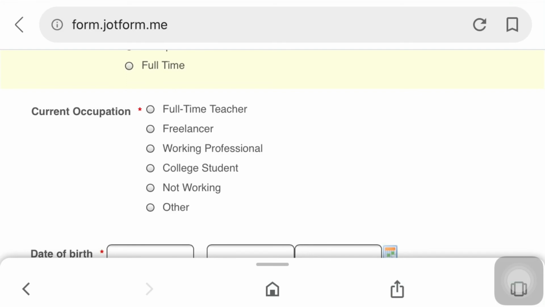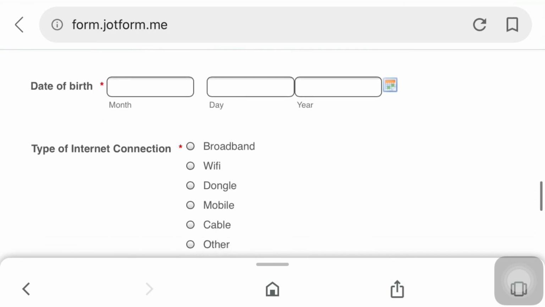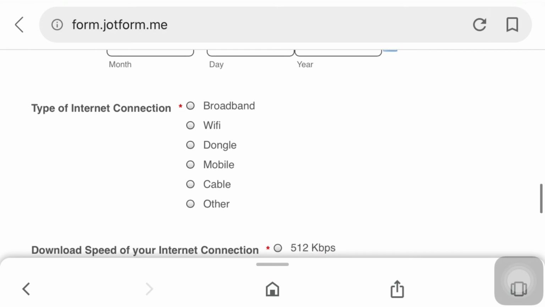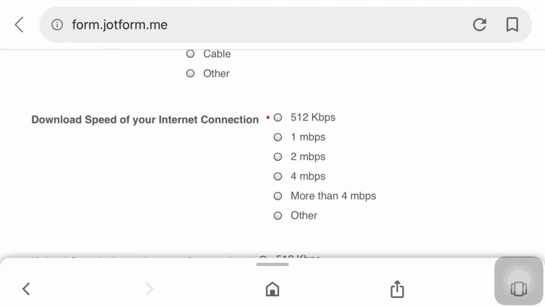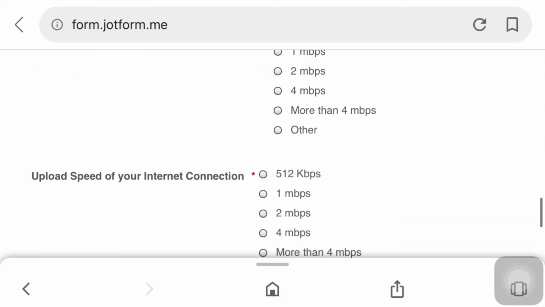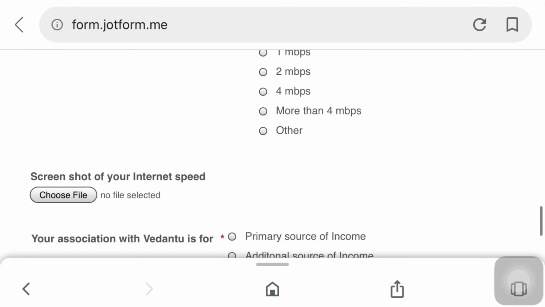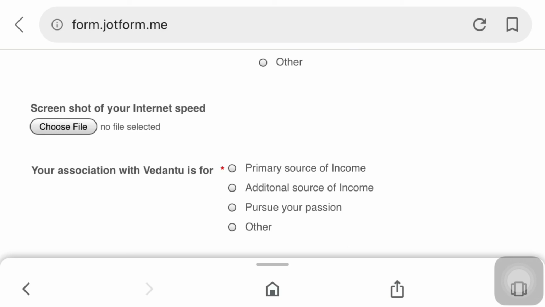And next, current occupation. So whether you are a full-time teacher or a freelancer, working professional, or a student, you need to mention. And date of birth. And next, type of internet connection. If you are teaching online, the internet connection is a must, and you can choose the internet connection. You need to mention the download and upload speed of your internet, if you are using mobile phone, broadband or Wi-Fi. And next, screenshot of your internet speed. So if you are using mobile internet, in your mobile you will get to know the speed of your internet. Take a screenshot and upload it.